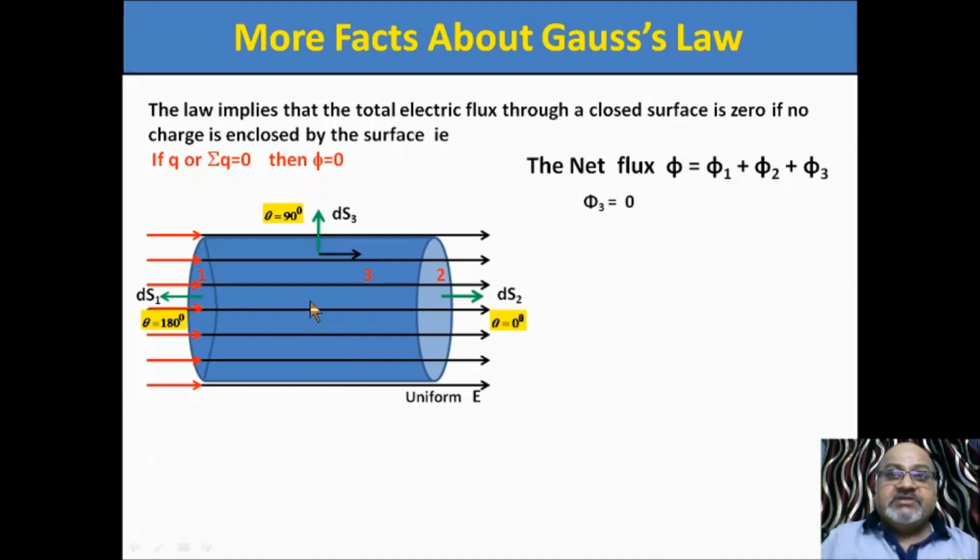Now phi 3 is 0. See, this angle is theta. So there is no flux linked with this curved surface. This surface does not contribute any electric flux. Phi 3 is 0. Why? Because theta is 90.